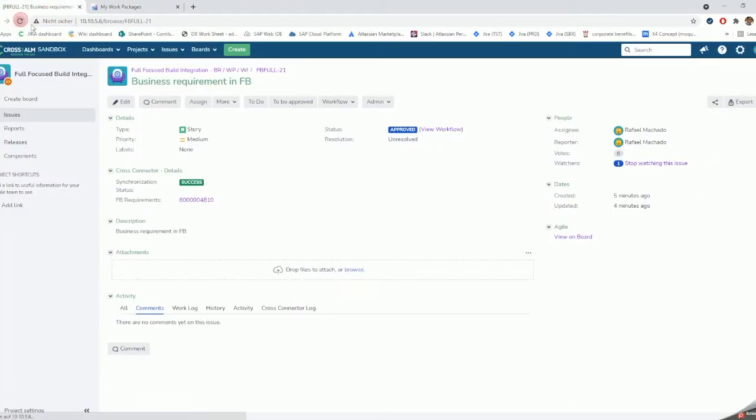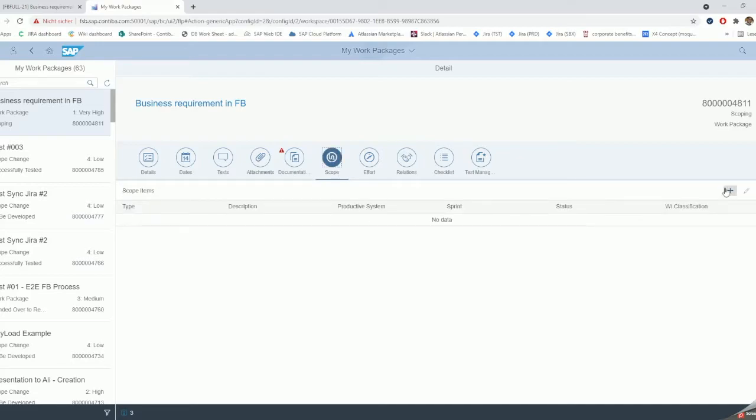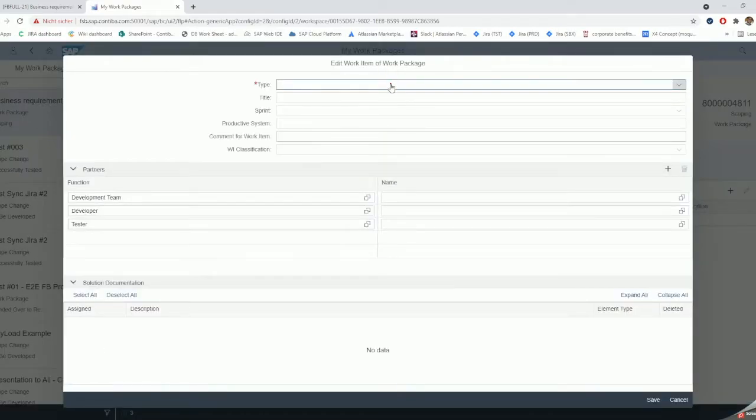If we come back to Jira, our status changed to in progress, which is perfect for us. We can track the status of the changes from Solman that are automatically triggered. We come to our scope. We will create one change document.